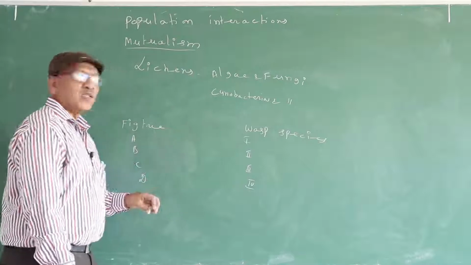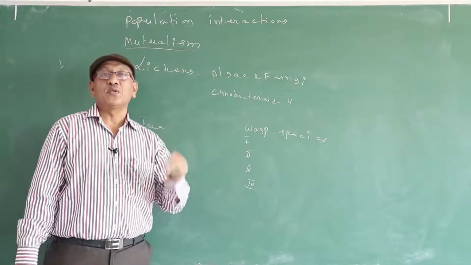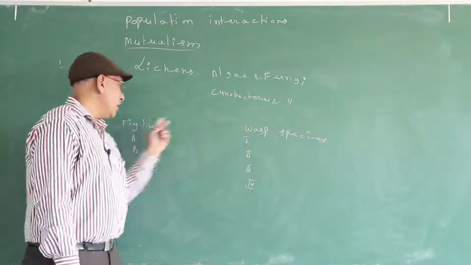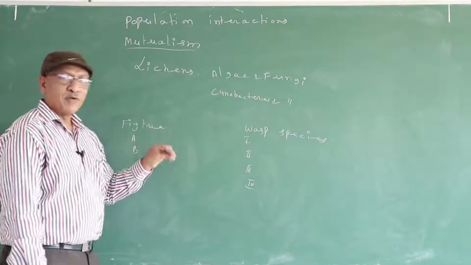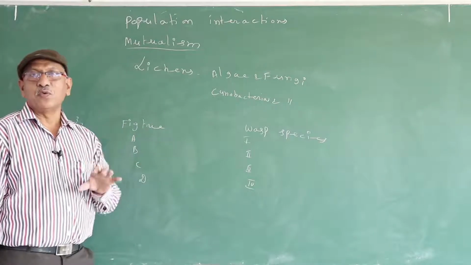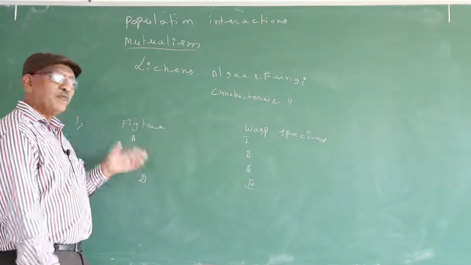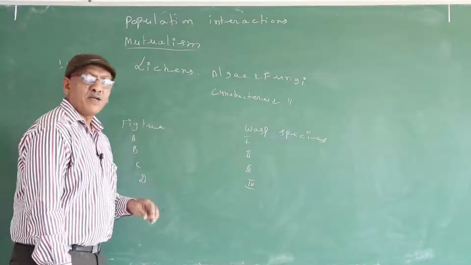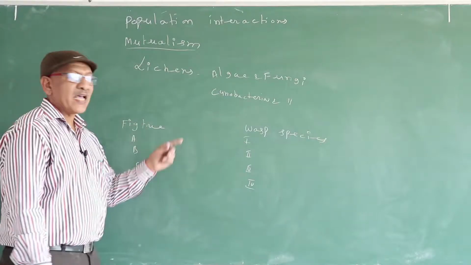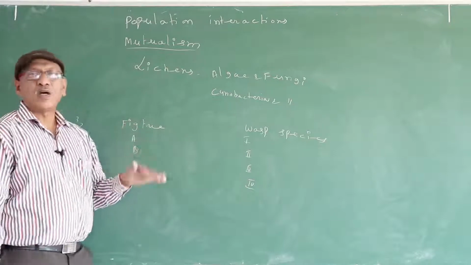So, the wasp species, in order to search for a suitable place to lay eggs, pollinates the flowers of the fig tree. The female wasp releases the eggs in the fruits. The eggs hatch into larval forms. The larval forms feed on the developing seeds of the fig tree. That means the fig tree provides developing seeds as food for the larvae. In this manner, both are benefited.